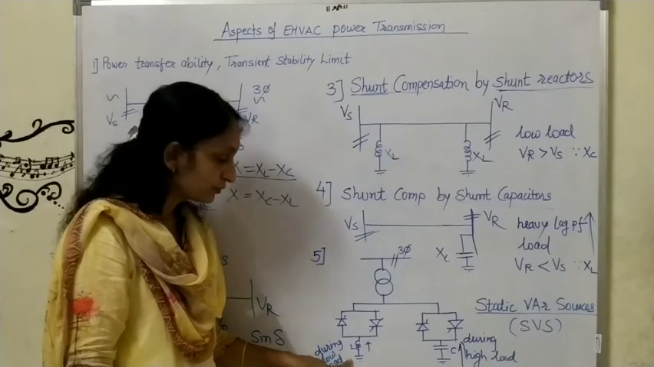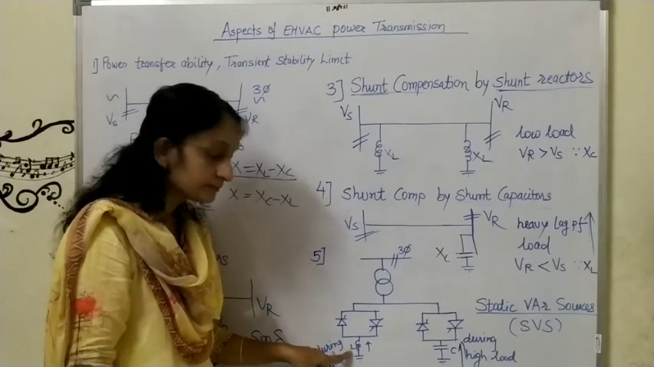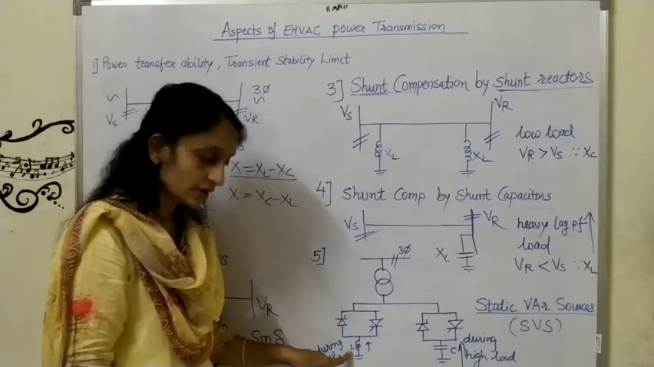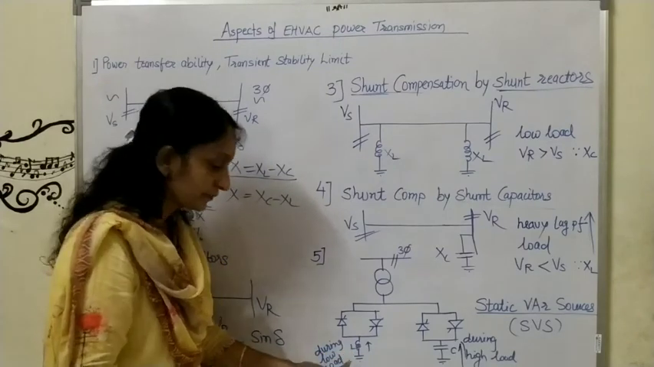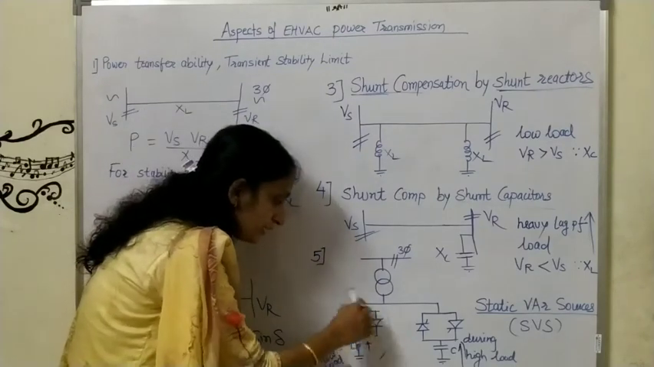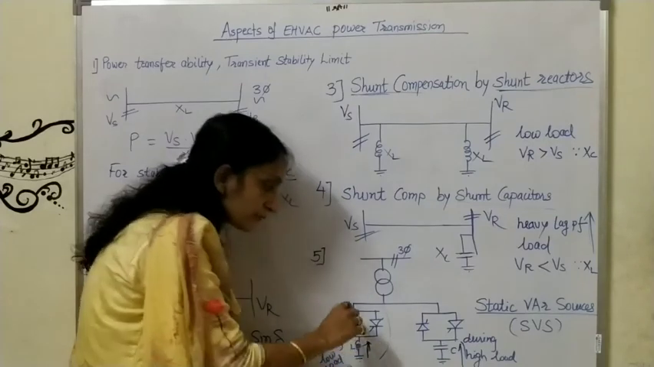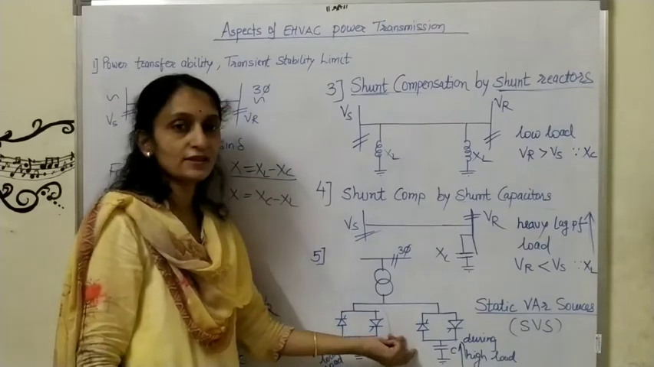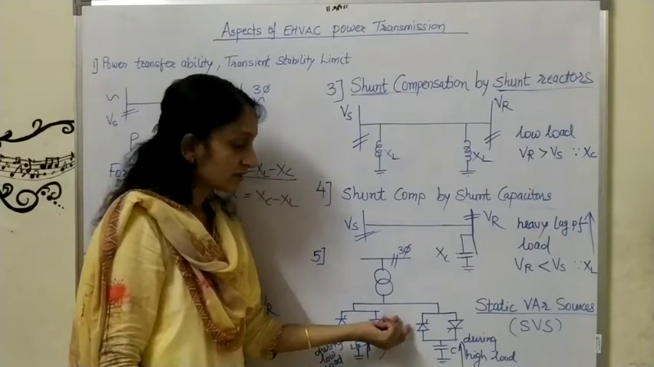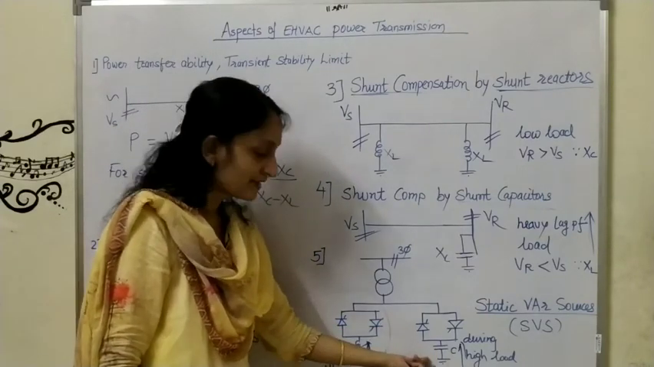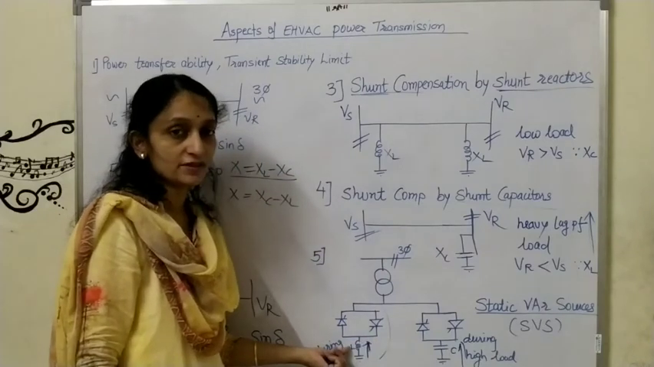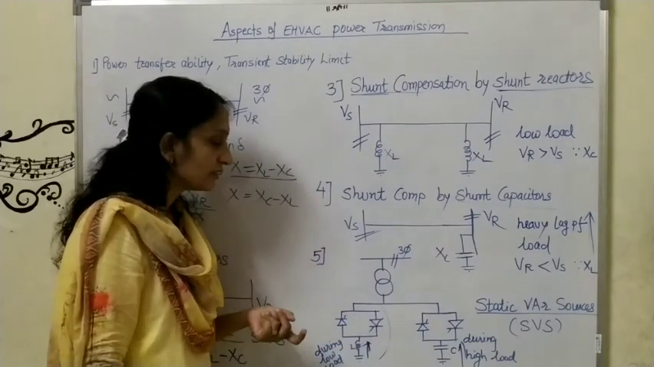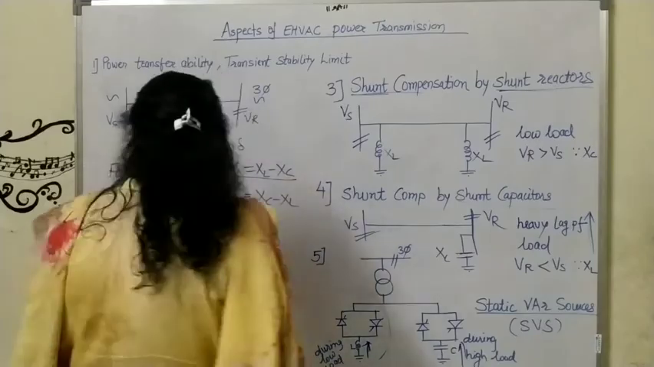So what we need to do? We have to add an inductor there. So during low load, the current flowing through this part will be more. So with the help of one device we are compensating both the techniques, capacitive compensation as well as inductive compensation. Now we will see point number 6 and 7.